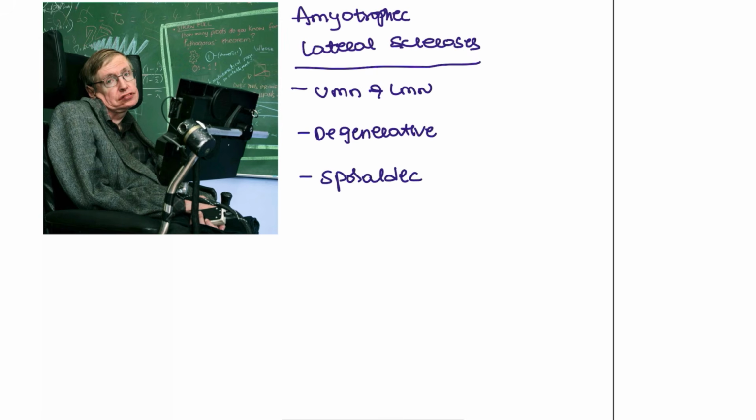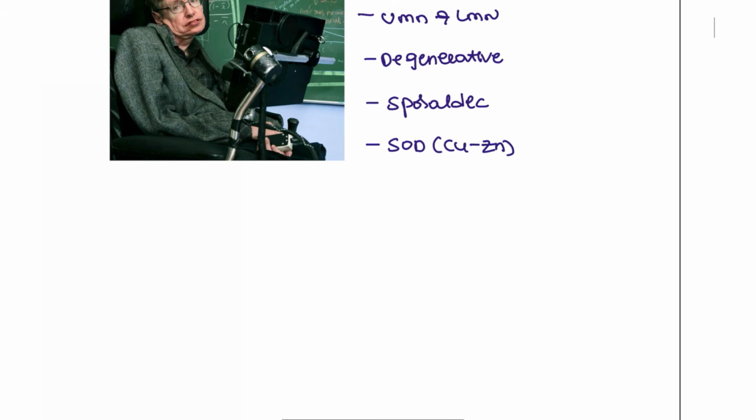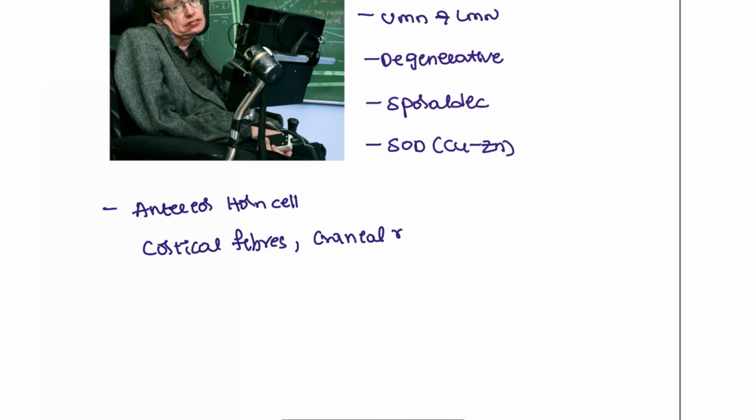It is a sporadic condition, and this involves the SOD gene, calcium, and zinc channels. This question is also asked: SOD is involved in which condition, and what are the involvements seen here? It will involve the anterior horn cells of the spinal cord, cortical fibers, and cranial nerve nuclei. All of this will be involved in this patient.